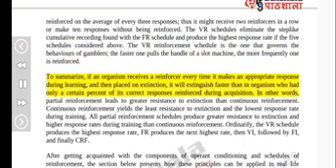To summarize, if an organism receives a reinforcer every time it makes an appropriate response during learning, and then placed on extinction, it will extinguish faster than an organism who had only a certain % of its correct responses reinforced during acquisition. In other words, partial reinforcement leads to greater resistance to extinction than continuous reinforcement.